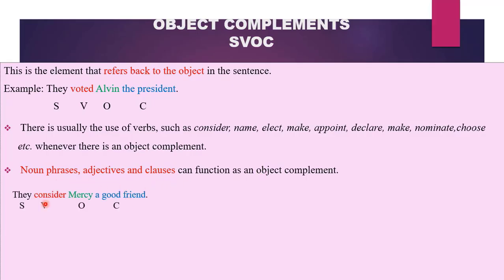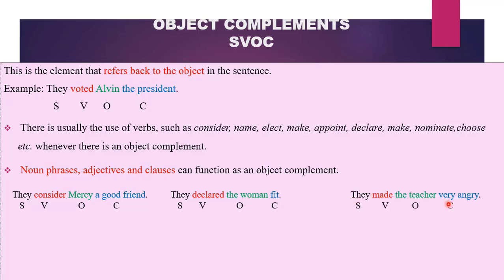They consider Mercy a good friend. They are subject. Consider a transitive verb. Whom do they consider? Mercy, an object. A good friend refers back to Mercy. Therefore, we have an object complement. They declare the woman fit. They are subject. Declare are verb. The woman are object. Fit are complement because it refers back to the state of the woman.